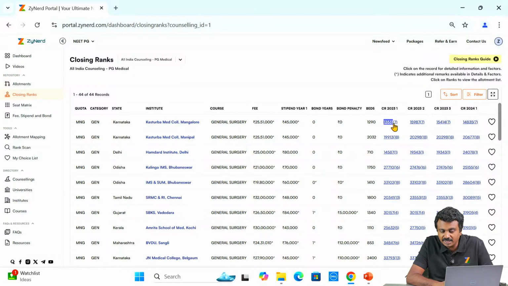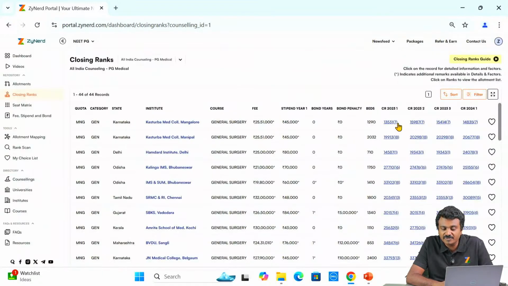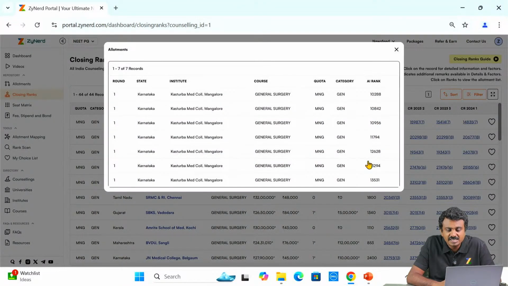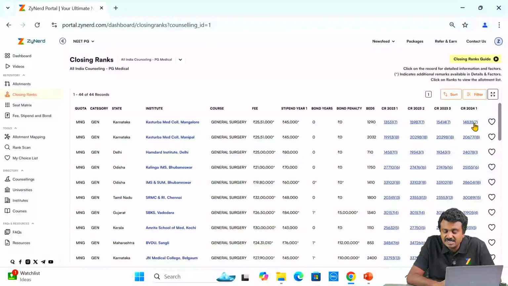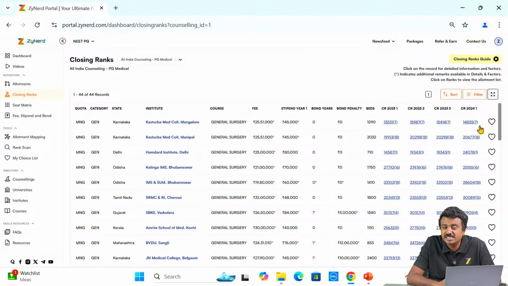Now here you see 2023 round 1, 13,531 is the closing rank, and 2024 round 1, it has gone up a little higher, 13,531 to 14,835, which means there is approximately a 1,300 rank shift. So you can also see the takers. From 10,000 it started and closed, 7 seats were available. This year too 7 seats are available, and it started from 11,000 and closed at 14,000. So there is a minor difference in terms of where it starts, where it closes. So everything can be checked.